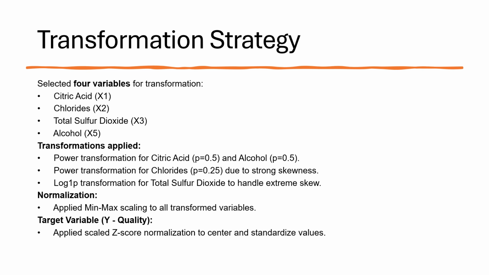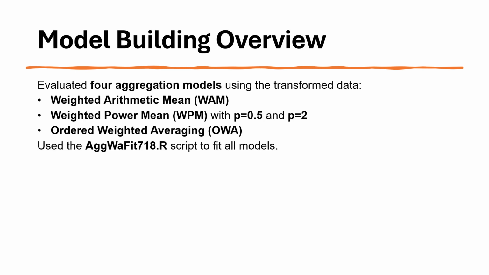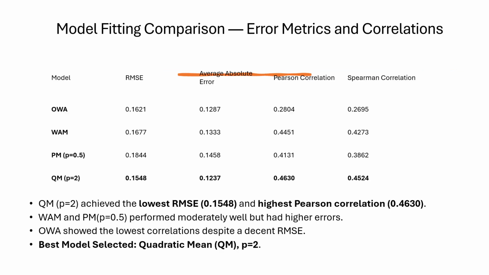Power transformations were applied for citric acid, alcohol, and chlorides. Log1p transformation was used for total sulfur dioxide. All variables were then normalized using min-max scaling, and quality was standardized using Z-score normalization. We evaluated four aggregation models using the transformed data: weighted arithmetic mean, weighted power mean, quadratic mean, and ordered weighted average. We compared models using RMSE, error, and correlations.